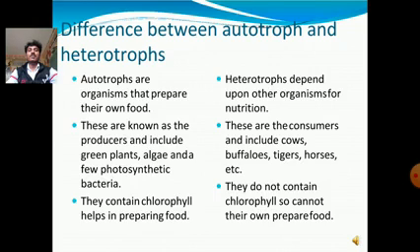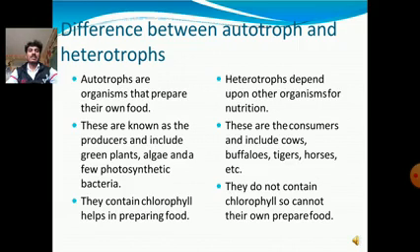What is the difference between autotrophs and heterotrophs? Autotrophs are organisms that prepare their own food, but heterotrophs depend upon other organisms for nutrition. Autotrophs are known as the producers and include green plants, algae and a few photosynthetic bacteria.